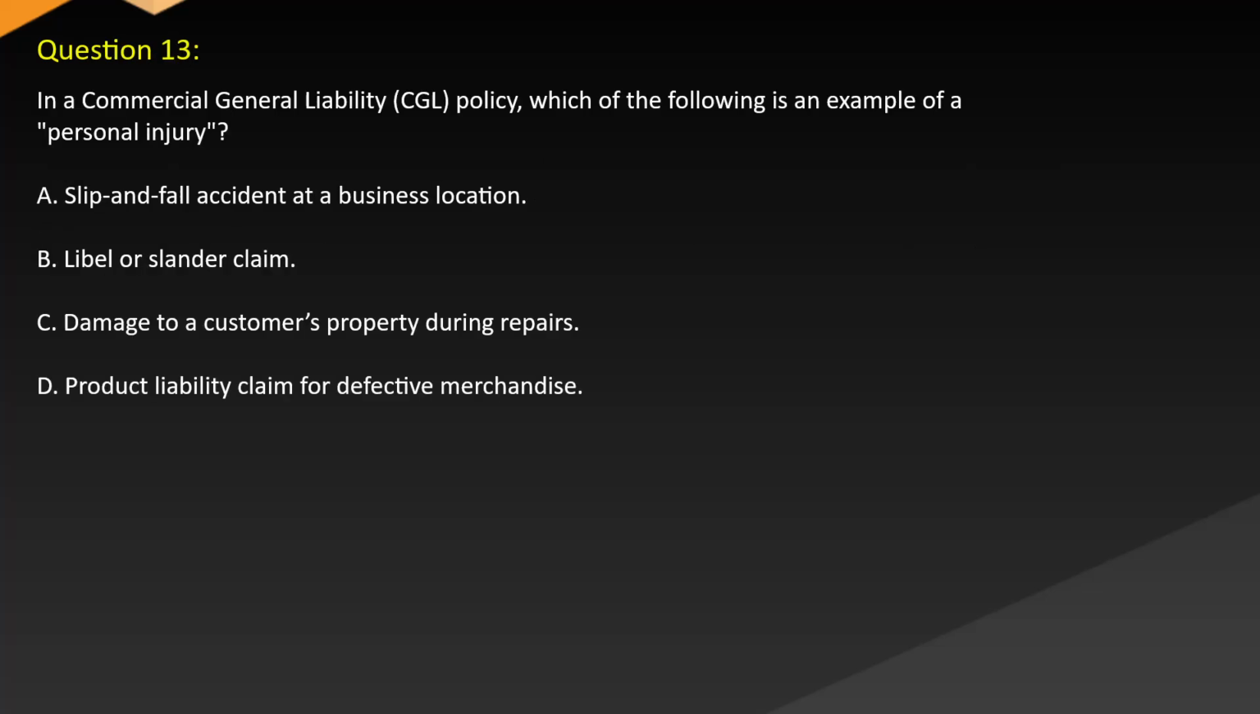Question 13. In a commercial general liability (CGL) policy, which of the following is an example of a personal injury? A. Slip and fall accident at a business location. B. Libel or slander claim. C. Damage to a customer's property during repairs. D. Product liability claim for defective merchandise.